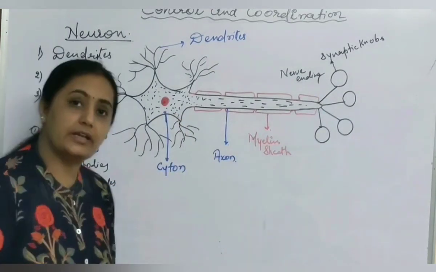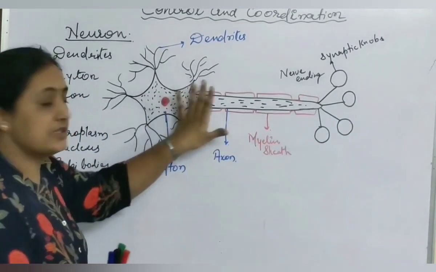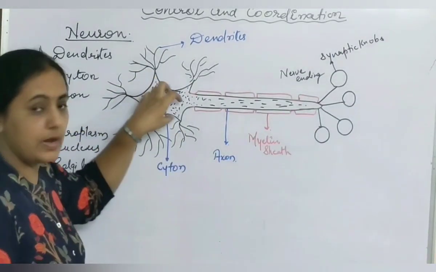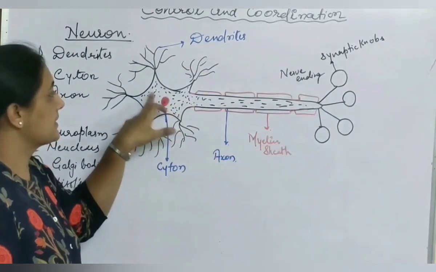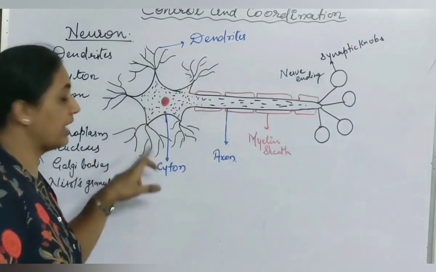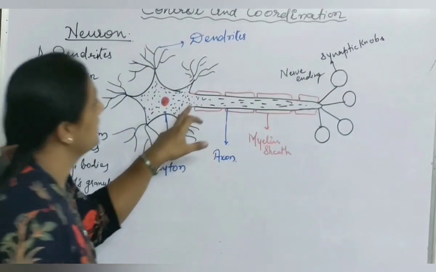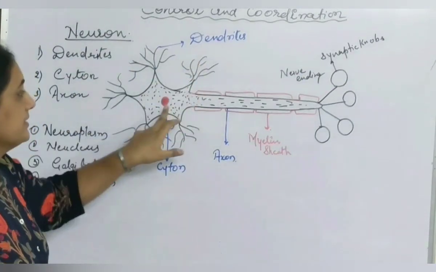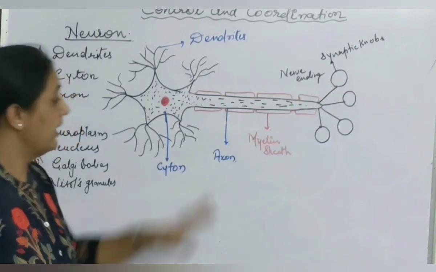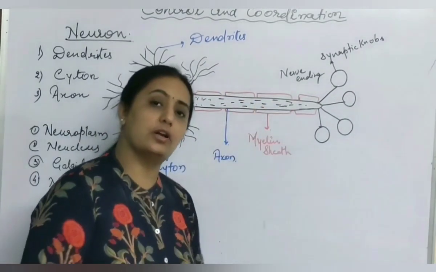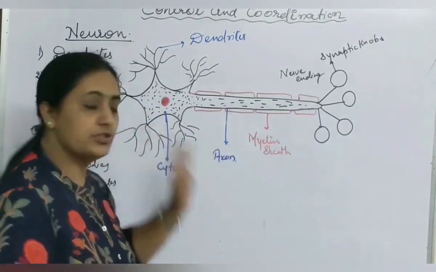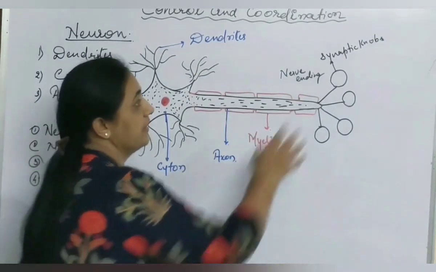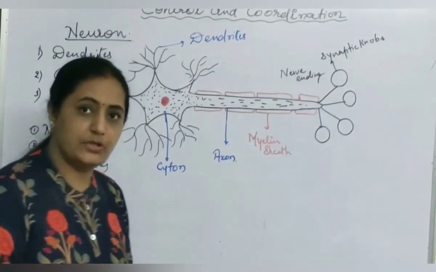Now, this is the structure of a neuron. The neuron is divided into the cell body, called cyton or soma. From one end, the cyton gives rise to nerve fibers called dendrites. In this way, the neuron divides into three parts: dendrites, cyton and axon. The axon covered with myelin sheath is called a myelinated axon. If the myelin sheath is not present, it is called a non-myelinated axon. Nerve endings end in synaptic knobs.